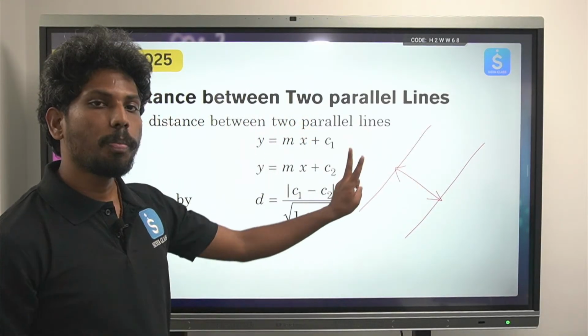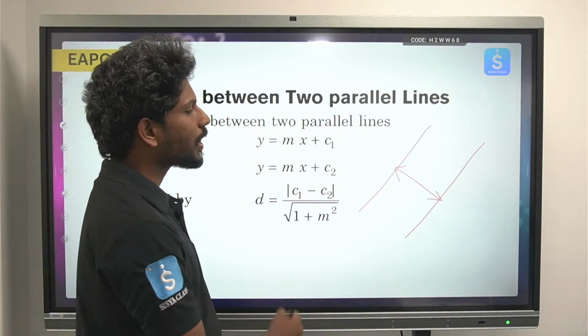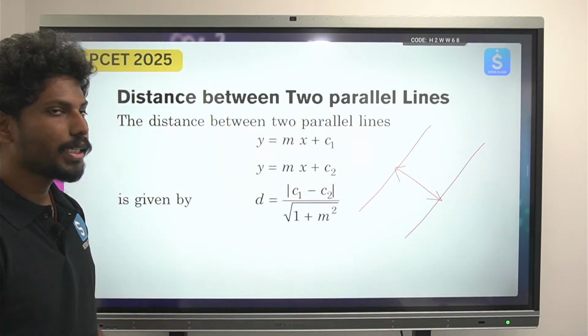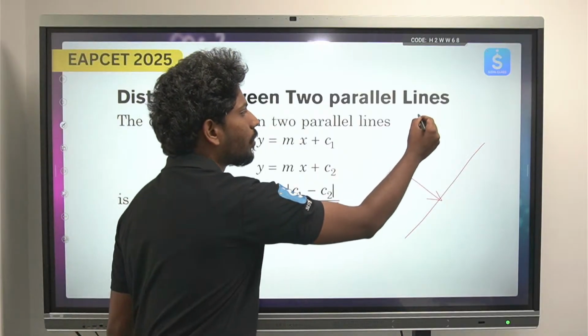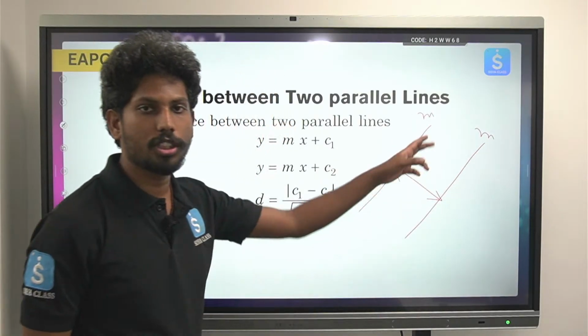What is the condition under which two lines are parallel? When can you say that two lines are parallel? That means their slopes are equal. So if this line has slope m, the other line's slope should also be m.